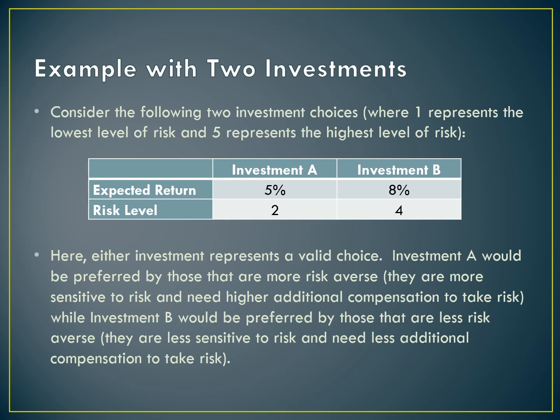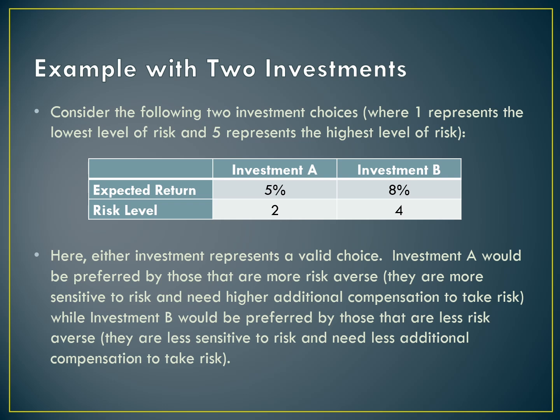Investment A is going to be preferred by those that are more risk averse. They're more sensitive to taking that risk, and they need higher additional compensation. So that additional 3% is not enough to compensate them for the higher level of risk associated with investment B. They're going to take the safe alternative, make a little bit less return on average, but not have as much volatility in their returns. On the other hand, people that are less risk averse, they don't need as much extra compensation for taking on risk.